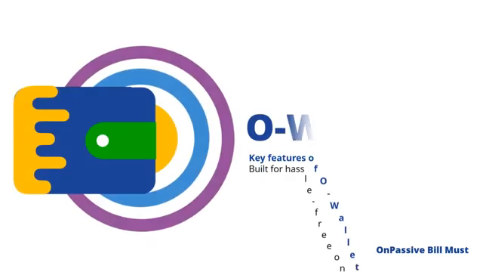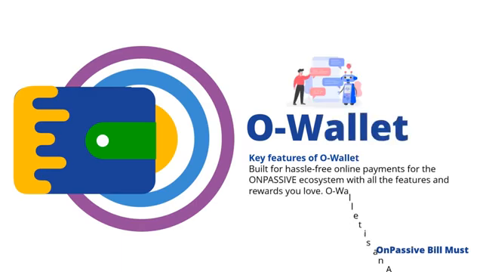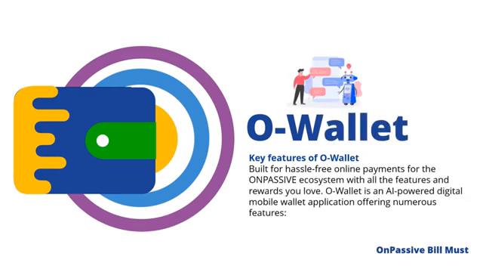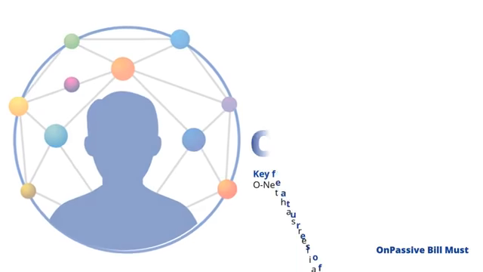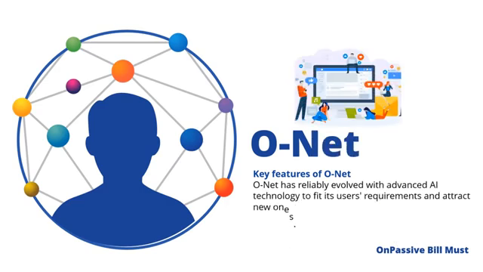Key features of OWallet. Built for hassle-free online payments for the OnPassive ecosystem with all the features and rewards you love. OWallet is an AI-powered digital mobile wallet application offering numerous features. Key features of ONet. ONet has reliably evolved with advanced AI technology to fit its users' requirements and attract new ones.